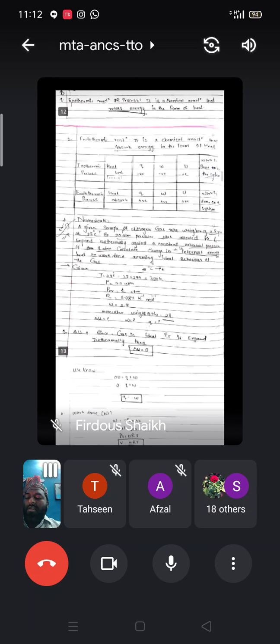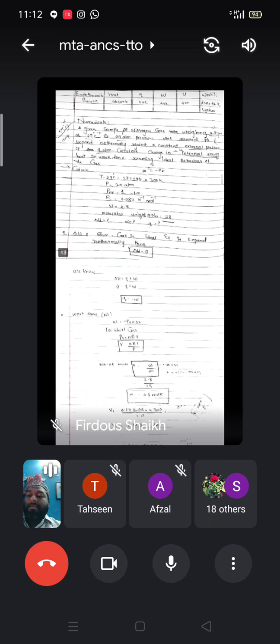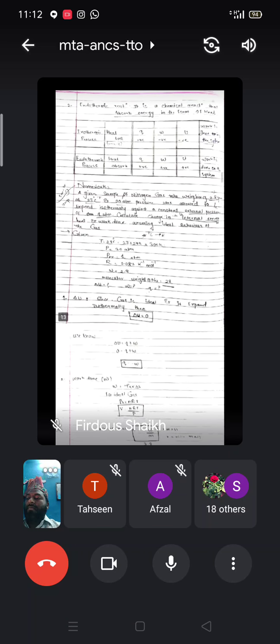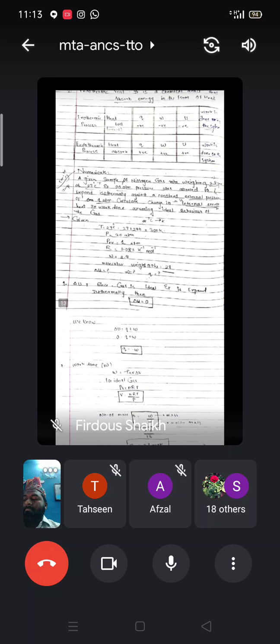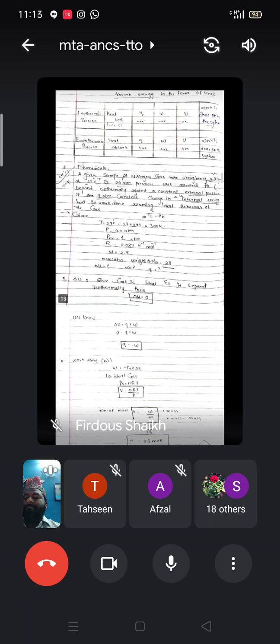We have seen already these types of numericals. A given sample of nitrogen gas weighing 2.8 gram at 27 degrees centigrade and 20 atmospheric pressure was allowed to expand isothermally against a constant external pressure of 1 atmosphere. Calculate change in internal energy, heat and work done assuming ideal behavior of the gas.